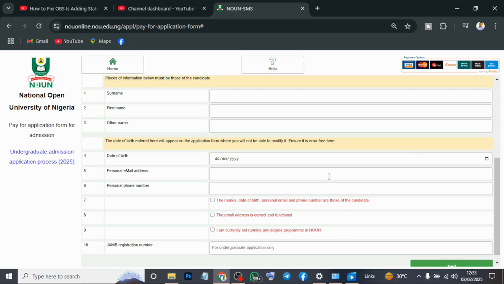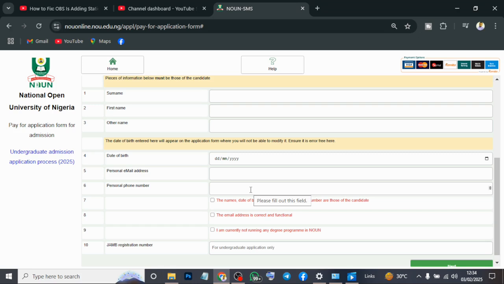So when everything has been filled, this is what you'll need to get: your birth certificate or attestation. You can get all those things, or if you don't know how to get them, you can come to me. I will help you, or comment if you don't know how to go about those things. I can also help you get your original certificate, because presently they are requesting for the original certificate. If you don't have it, you can comment, and I'll send you my WhatsApp number. You come into my WhatsApp.